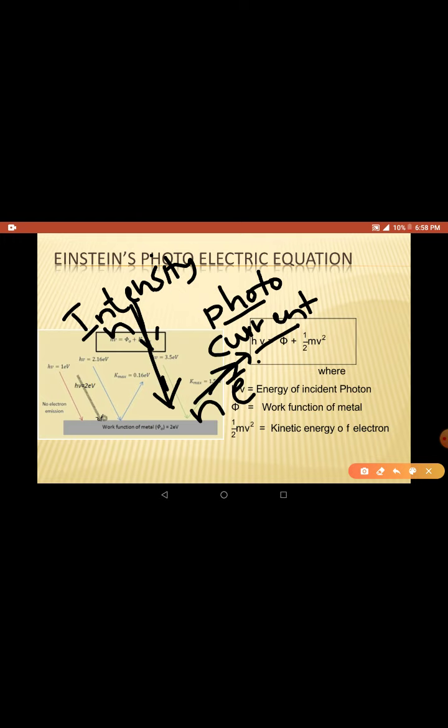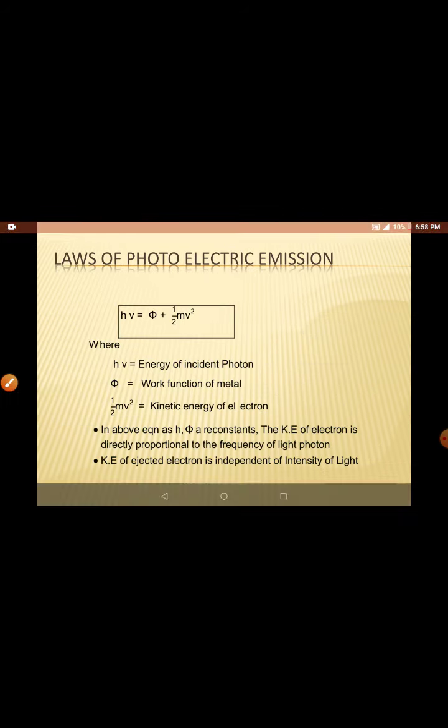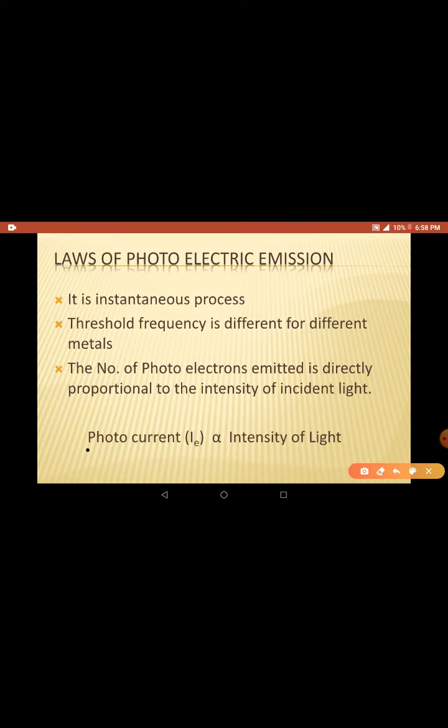So this photocurrent is related to intensity. If you increase the number of photons falling on this surface continuously, then the number of electrons also increases, and the photocurrent also increases. So we can say that the photocurrent I is directly proportional to the intensity of incident light.